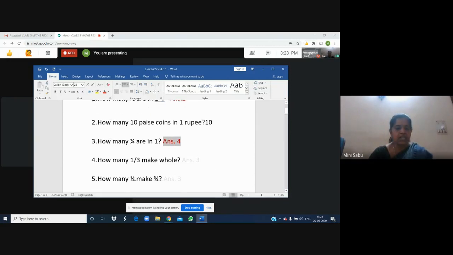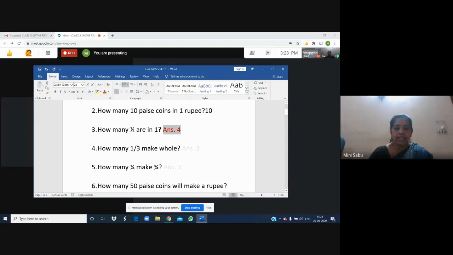Then next question is how many 1/3 make whole? That means some full object. Suppose we cut it into 3 equal pieces. Then there will be 1/3, 1/3 and 1/3. I told you when you add like fractions, 1/3 plus 1/3 plus 1/3 is 3/3. 3/3 means whole, full. So the answer is 3. Very good.